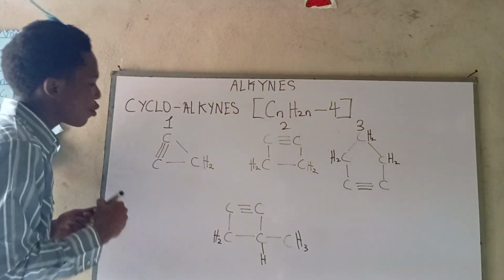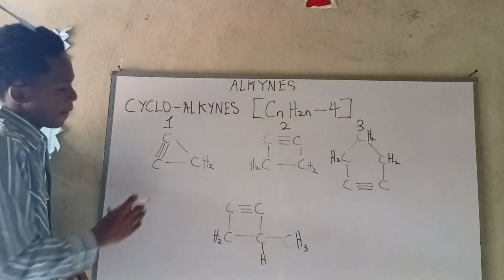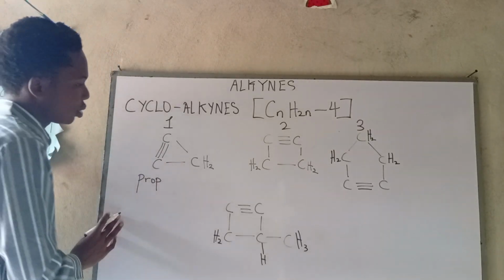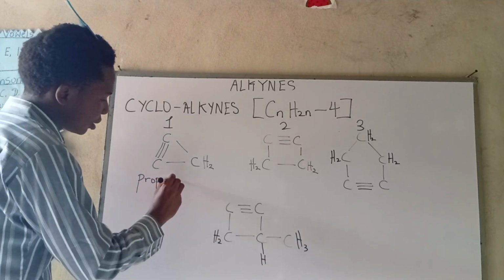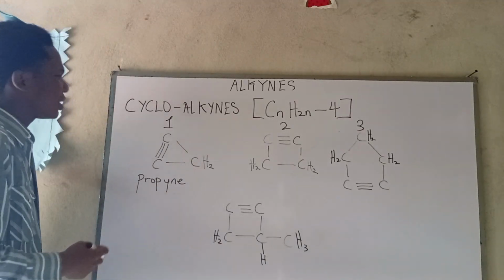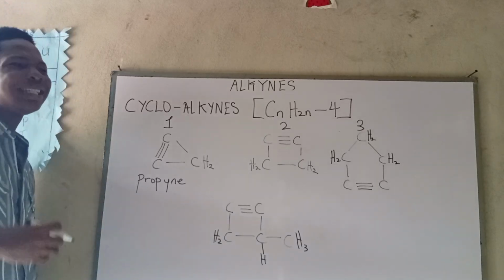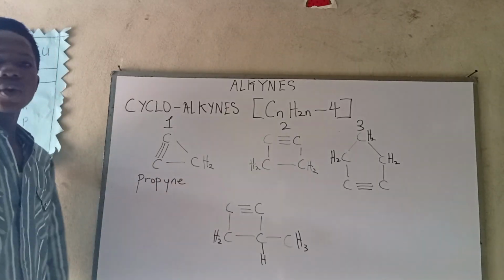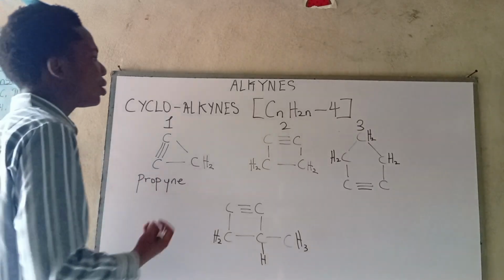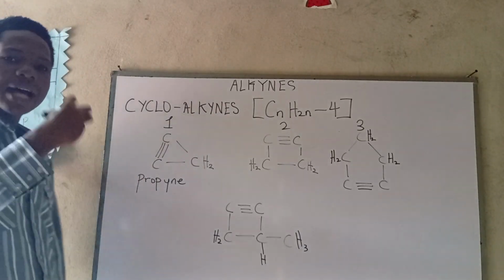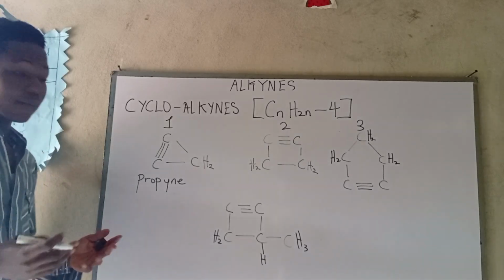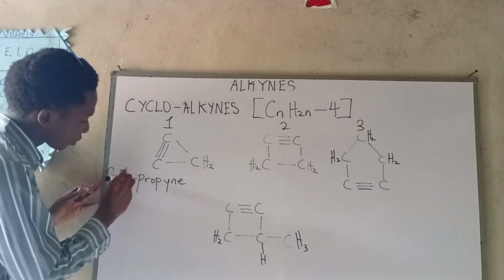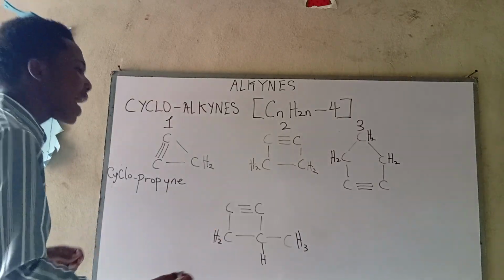So what do we now call this guy? Because it's 3 carbon, we use prop, and the ending is -yne: propyne. But that's not all. Let's not forget, it's a cyclo, so we have to add the prefix. The cyclo is the prefix, the prop is the parent, and the -yne is the suffix. The -yne is telling us that it's an alkyne. Prop is telling us it has 3 carbons. And finally, our prefix is cyclo: cyclopropyne.